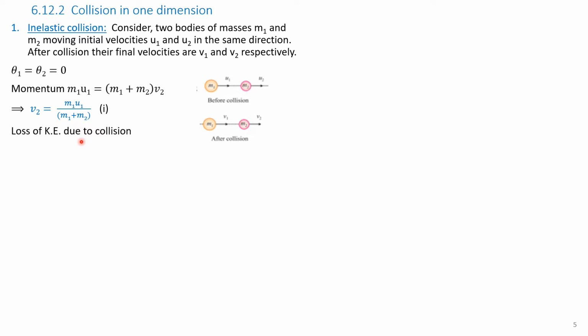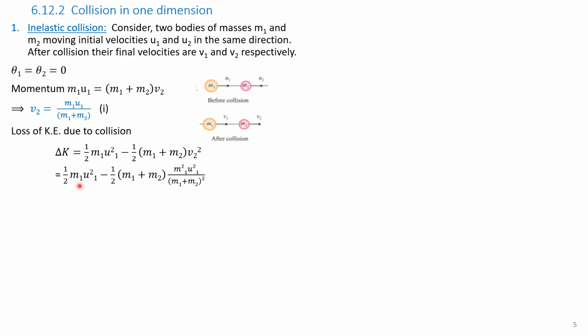Now we will calculate the loss of kinetic energy due to this collision in one dimension, because it is an inelastic collision. Therefore, delta K is equal to the kinetic energy before collision, that is half into M1 U1 square, minus the kinetic energy after collision, that is half into (M1 plus M2) into V2 square. So the first term on the right hand side is before collision and the second term is after collision, and delta K is the loss of kinetic energy.